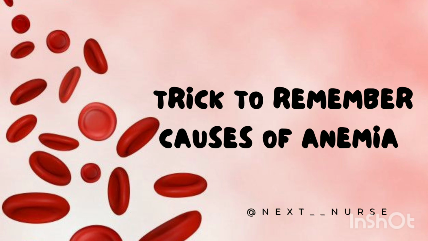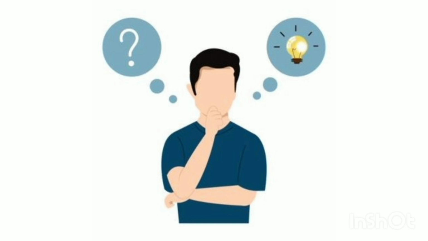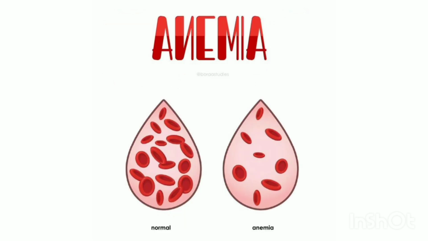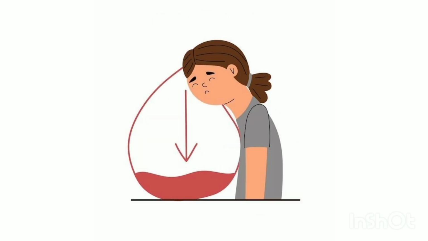In this video, let's learn an easy trick to remember the causes of anemia. Before that, let's know what is anemia. So anemia is a medical condition. It is characterized by deficiency of RBCs, that means red blood cells, or hemoglobin in the blood.